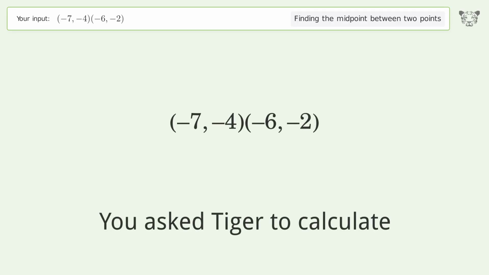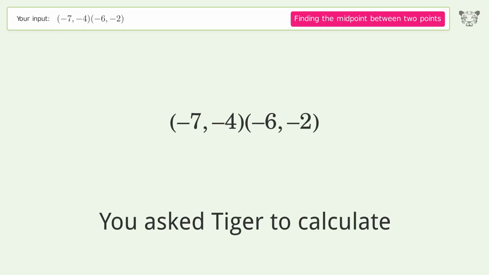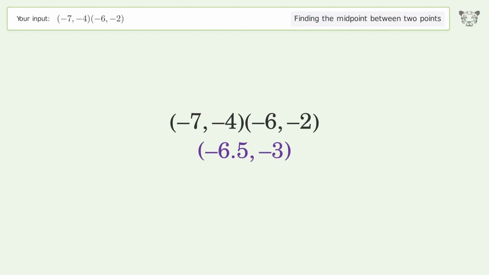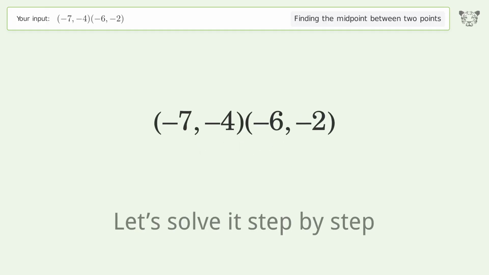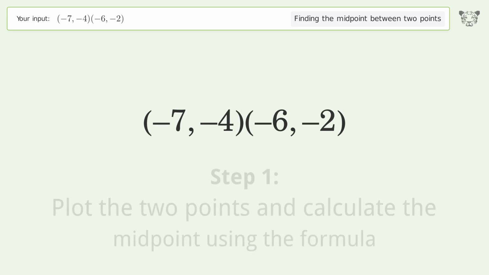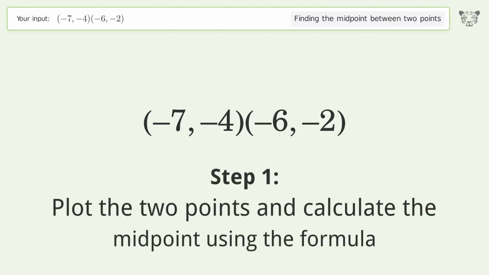You ask Tiger to calculate. This deals with finding the midpoint between 2 points. The midpoint between the 2 points is -6.5, -3. Let's solve it step by step. Plot the 2 points and calculate the midpoint using the formula.